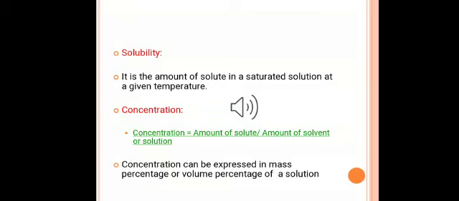Concentration. Concentration is the amount of the solute present in a given amount of the solvent or solution. We can write it as the amount of the solute divided by the amount of solvent, or amount of solute divided by amount of solution. Concentration is the ratio of the amount of the solute and the amount of the solvent. Concentration can be expressed in mass percentage or volume percentage of a solution. We have one more.